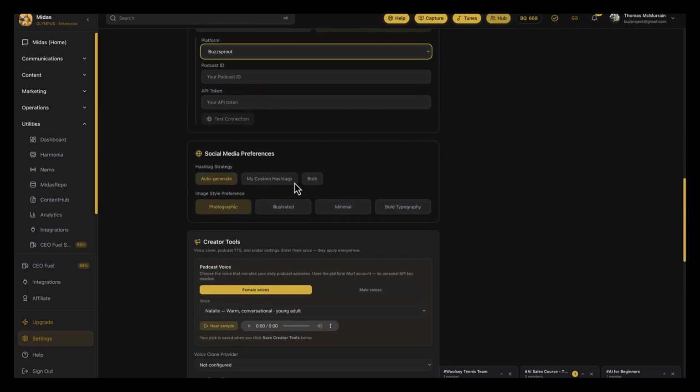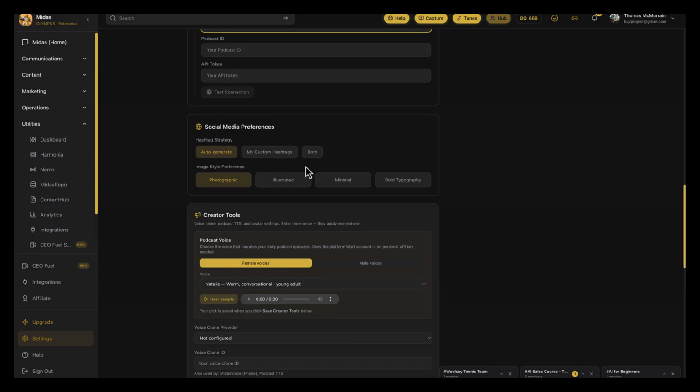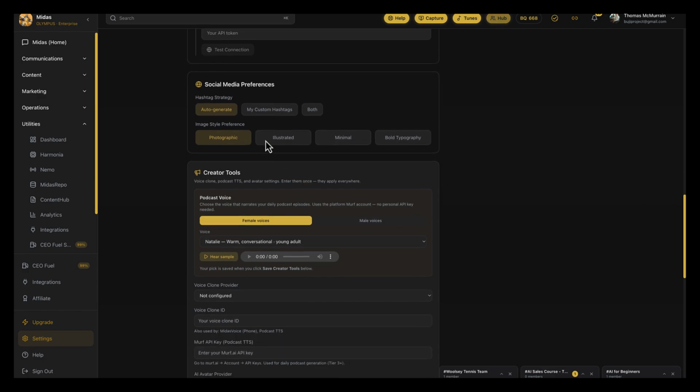Then, as far as social media preferences, if you're posting your blogs automatically on Facebook every morning with our 3 posts a day automation, you can generate hashtags for it. Our blogs already have them, and our posts already have them, so you don't really need to worry about that.